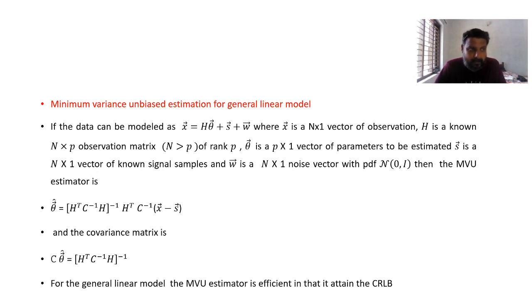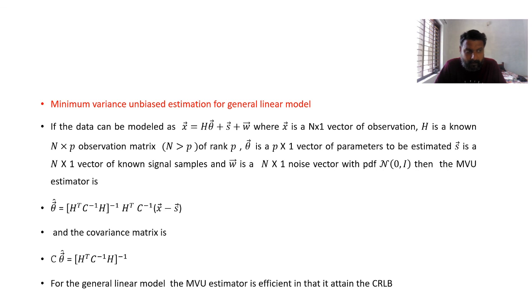A simple summary for this one: we have found the linear model. We have gone for the extension of linear model, where w of n is a colored noise. So that we have to specially identify. If it is a colored noise, go for a transformation matrix. Here we are utilizing D as the transformation matrix, which is obtained by C inverse, which is nothing but D transpose into D, and D is an n cross n whitening transformation matrix.